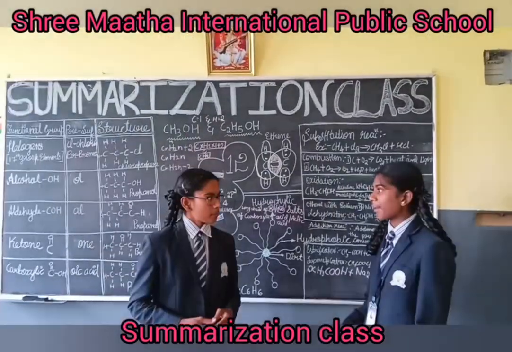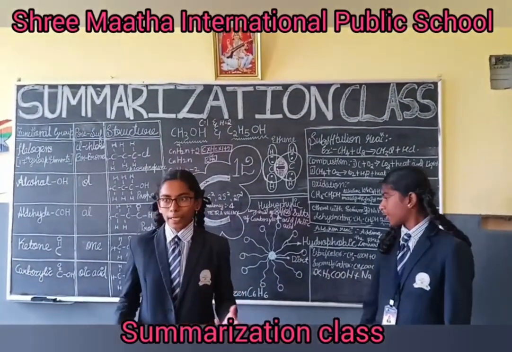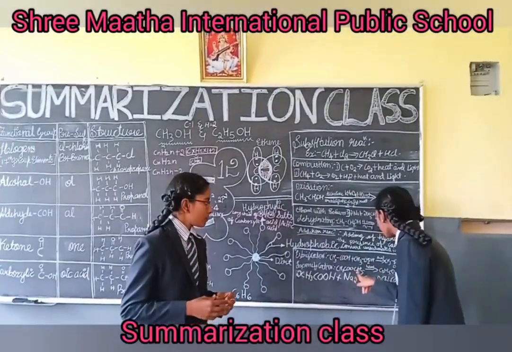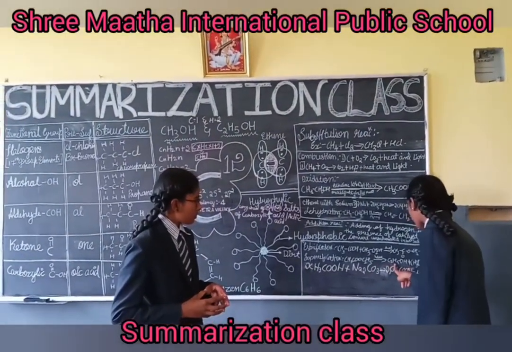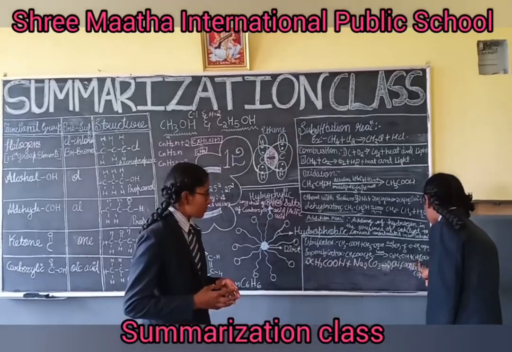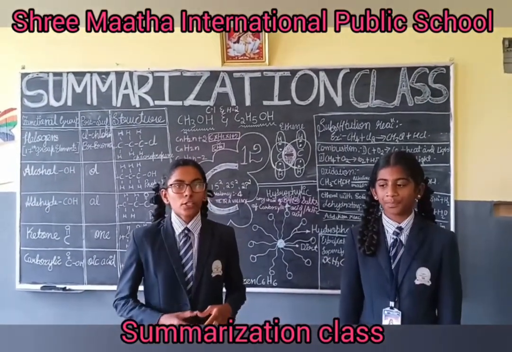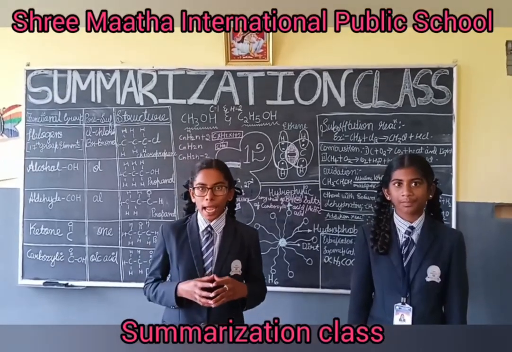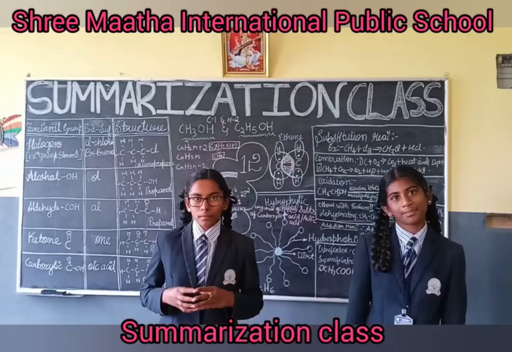Now, saponification. Manufacturing of soap is called saponification. Reaction: ester with sodium hydroxide gives us C2H5OH plus CH3COONa. Reaction of ethanoic acid with a base: sodium hydroxide plus ethanoic acid gives us sodium ethanoate plus water.